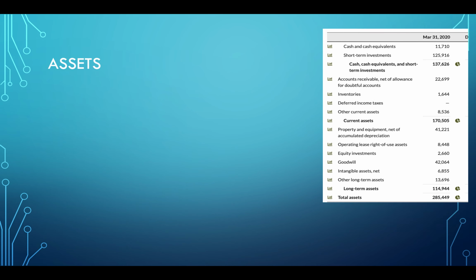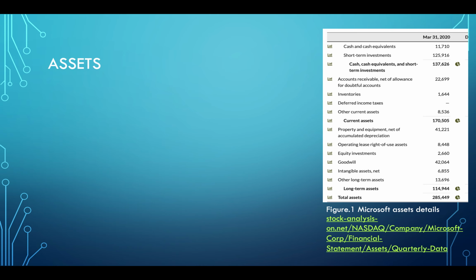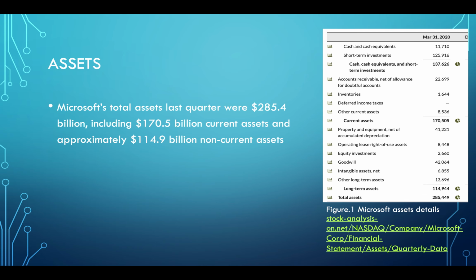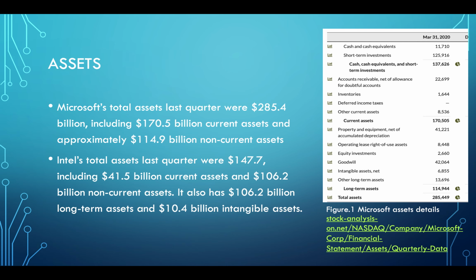This picture, which comes from the balance sheet from last quarter of Microsoft, shows the Microsoft assets details. Microsoft's total assets last quarter were $285.4 billion, which include $170.5 billion current assets and $114.9 billion non-current assets. And for Intel, its total assets for last quarter were $147.7 billion, including $41.5 billion current assets and $106.2 billion non-current assets. And there's also details about long-term assets and intangible assets.